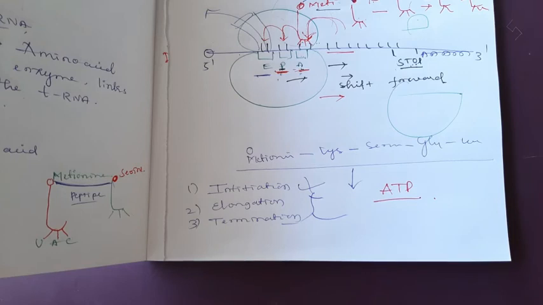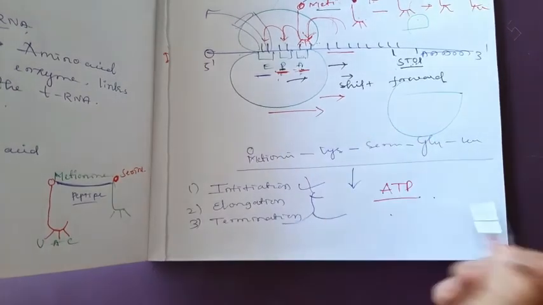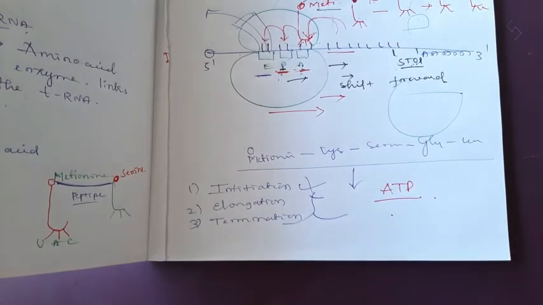The translation process is very specific and very efficient. The bonding of tRNA, binding of the ribosome on the mRNA, Kozak sequences, and the movement of the ribosome all require ATP. So ATP is one of the essential factors for the translation process.